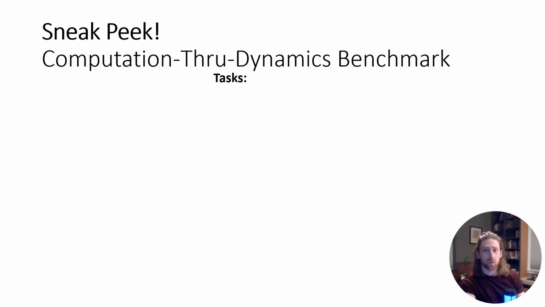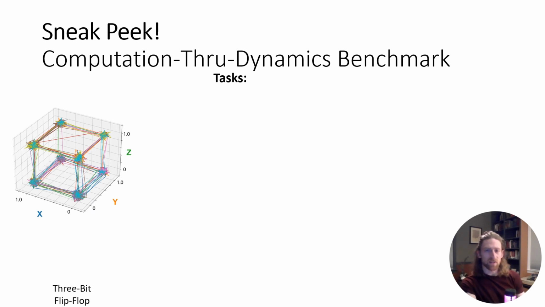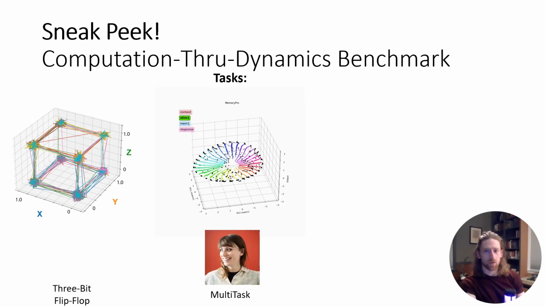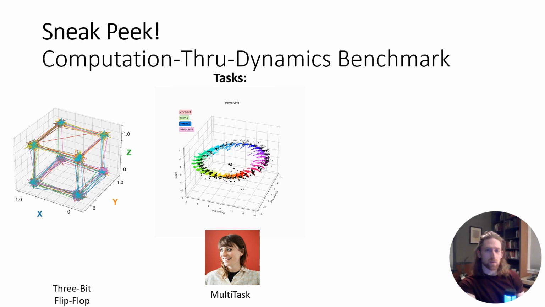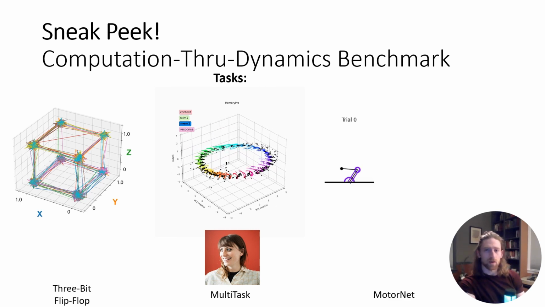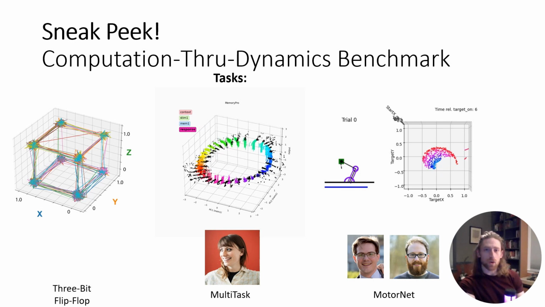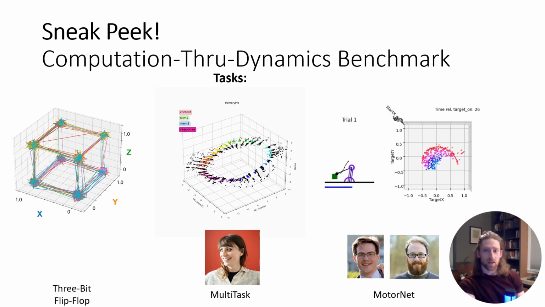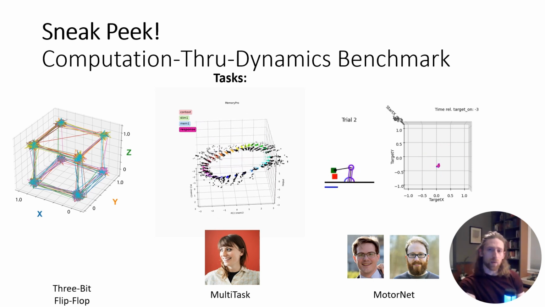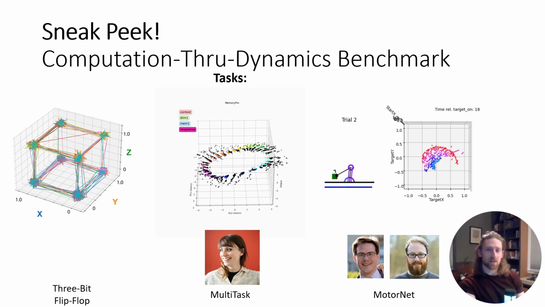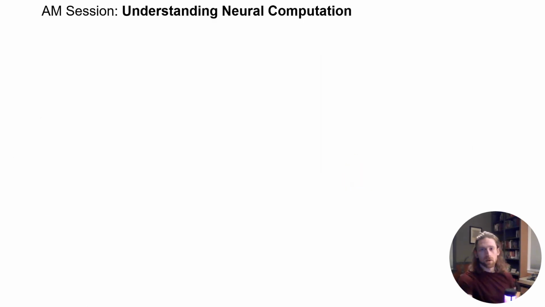In the benchmark, we have simulated neural activity from a range of tasks, including a simple 3-bit flip-flop, a multitask network based on the work from Laura Driscoll, and a complex musculoskeletal control problem based on MotorNet from Ollie Kodal. Each task has a known ground truth dynamics and computational goal, which will allow researchers a variety of different test cases for their models. We're very excited for our lineup of presenters.